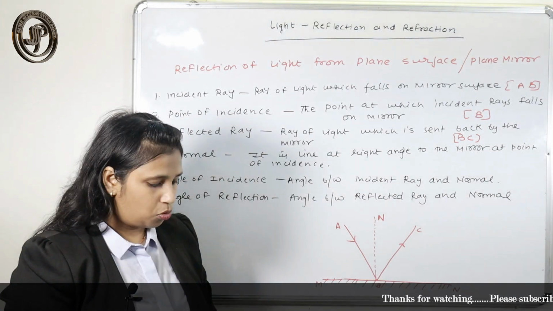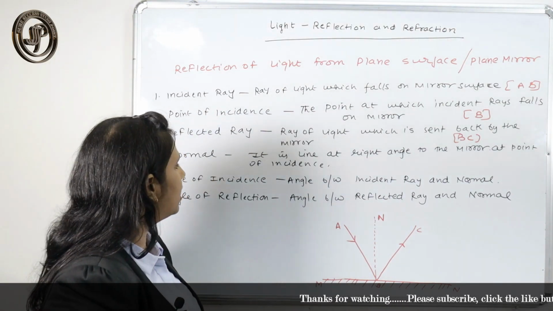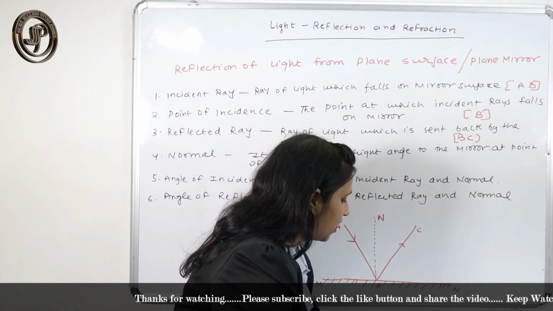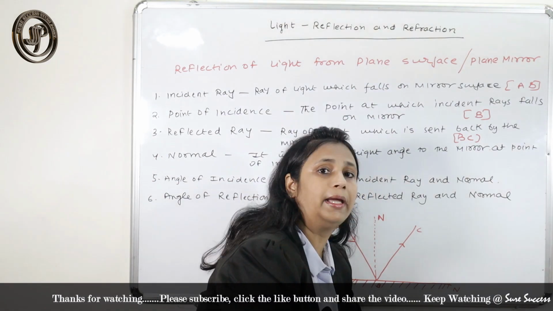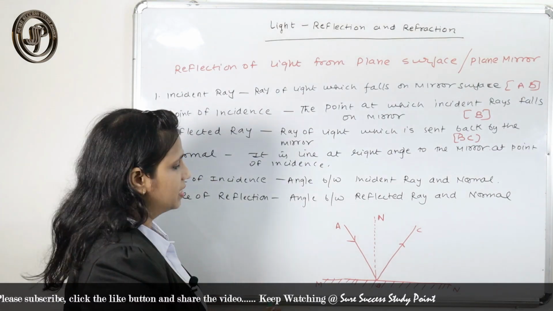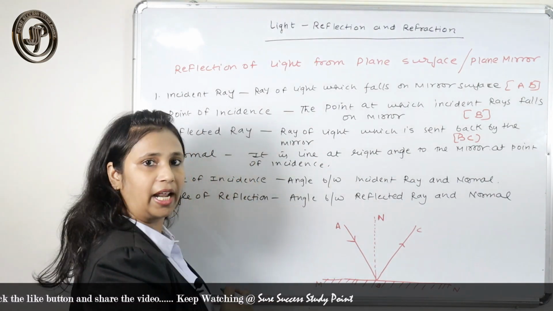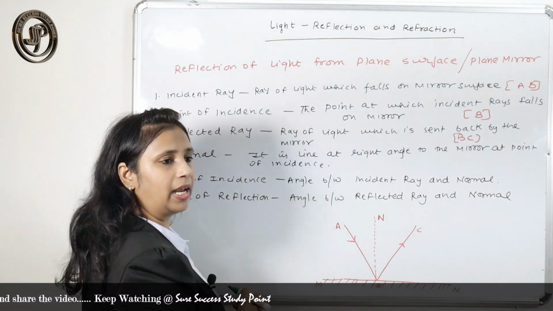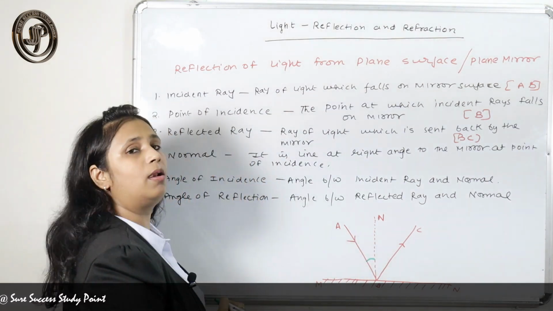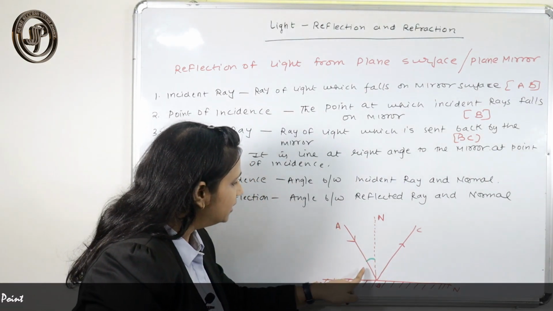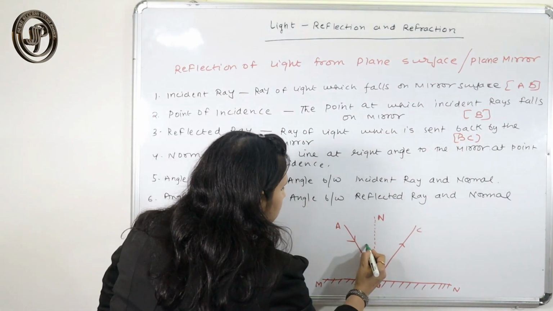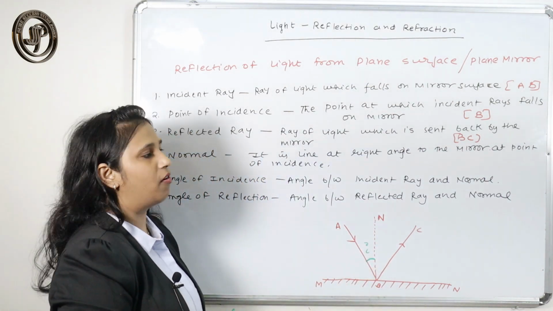Now come the two important things, the angle of incidence and the angle of reflection. That is a very important thing. So what is the angle of incidence? AB is the incident ray, and the angle between the incident ray and the normal is called the angle of incidence.